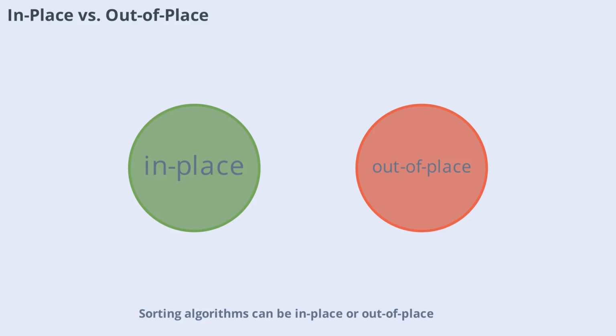Sorting algorithms can be in place or out of place. In-place algorithms rearrange the data within the original structure, using minimal extra memory. Out-of-place algorithms require additional memory to store the sorted data. Understanding this distinction helps you choose the right algorithm based on your memory constraints.